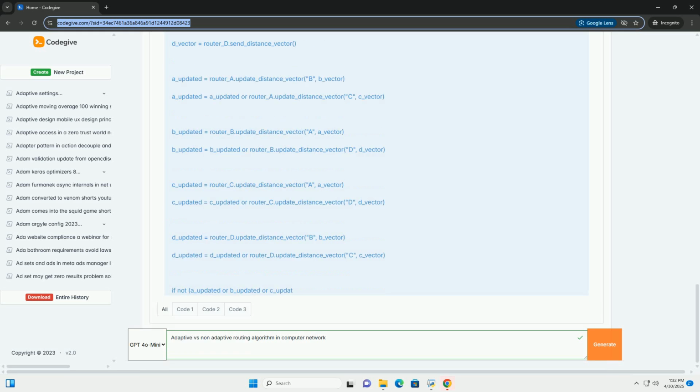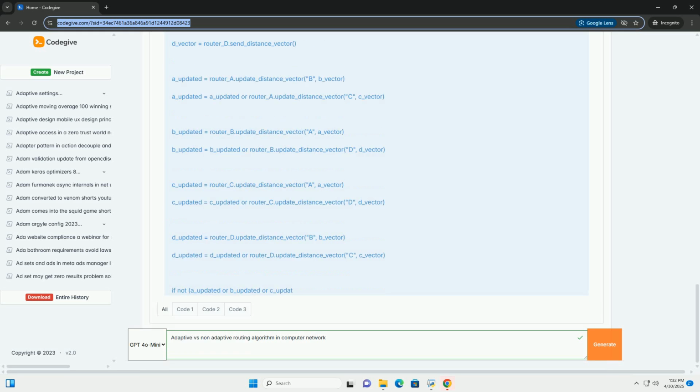Link state routing. Each router maintains a complete map of the network topology. Routers discover their neighbors and broadcast their link state information, for example the status and cost of their links, to all other routers in the network. This is done using a reliable flooding mechanism. Each router then independently calculates the shortest paths to all destinations using an algorithm like Dijkstra's algorithm.